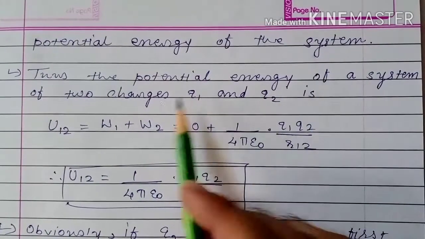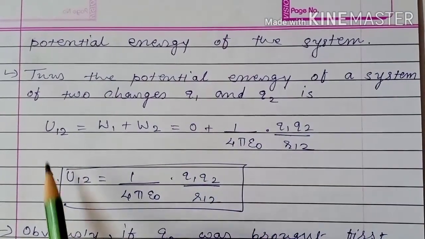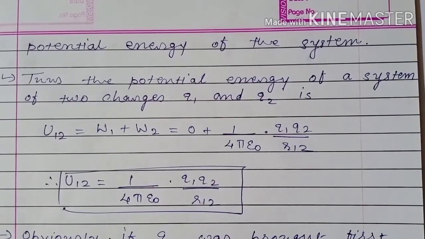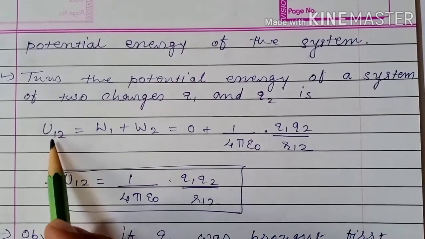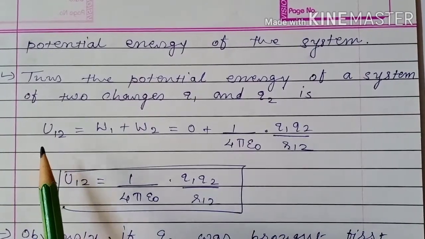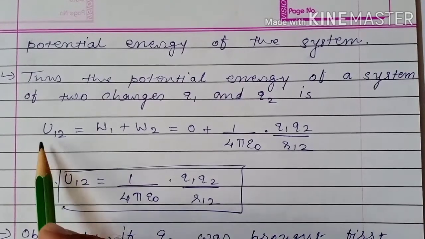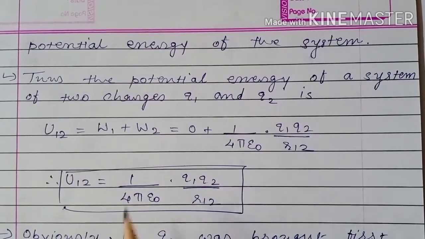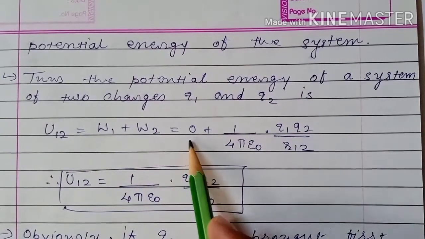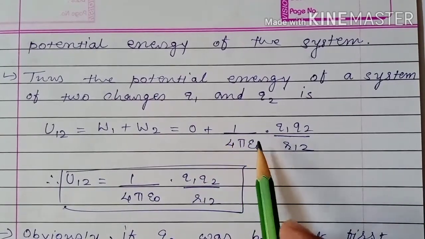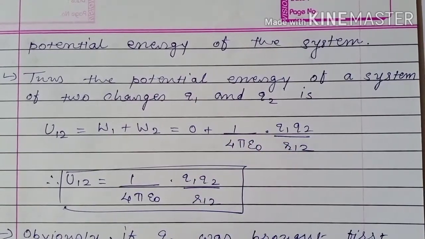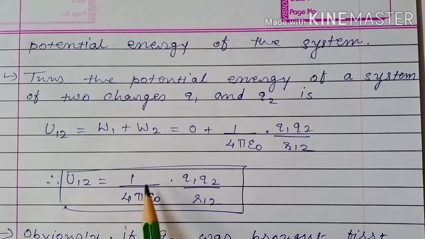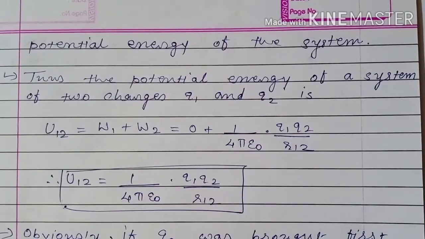Thus the potential energy of a system of two charges Q1 and Q2, U12, is equal to W1 plus W2. Total work done, whatever work is done against the electrostatic force, that is stored in the form of potential energy, and that is the potential energy of the system of two charges. So U12 is equal to W1 plus W2, but W1 is 0 and W2 is 1 upon 4 pi epsilon naught into Q1 Q2 upon R12. So the potential energy of a system of two charges Q1 and Q2 is 1 upon 4 pi epsilon naught into Q1 Q2 upon R12.